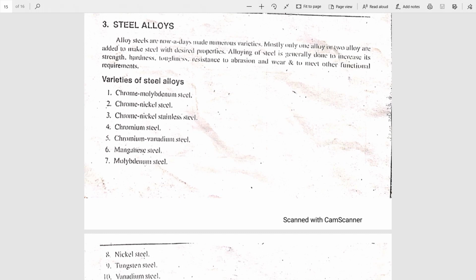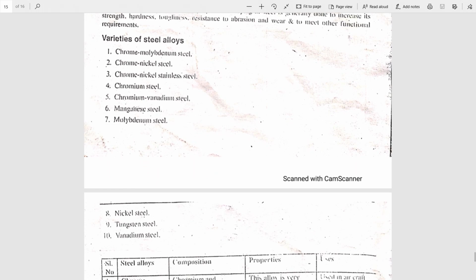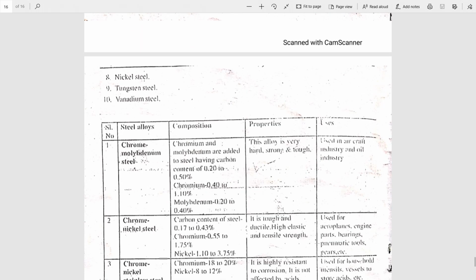Steel alloys: first one, chrome molybdenum steel, chrome nickel steel, chrome nickel stainless steel, chromium steel, chromium vanadium steel. Sixth one is manganese steel, molybdenum steel, nickel steel, then tungsten steel, vanadium steel.